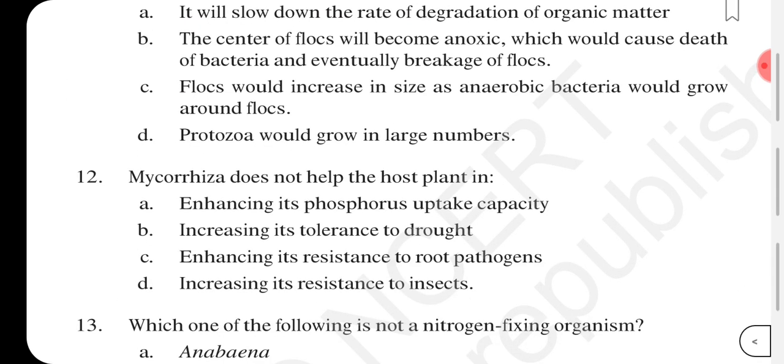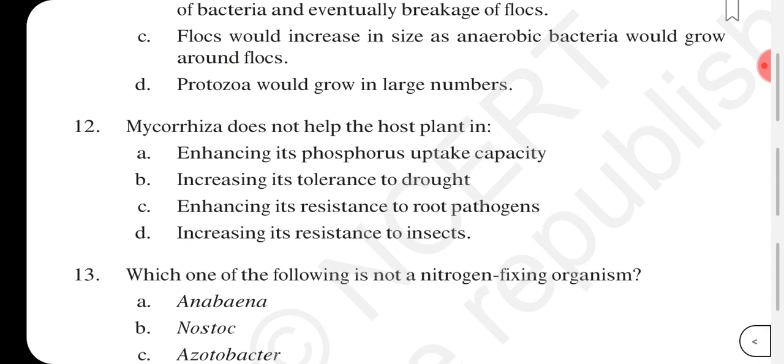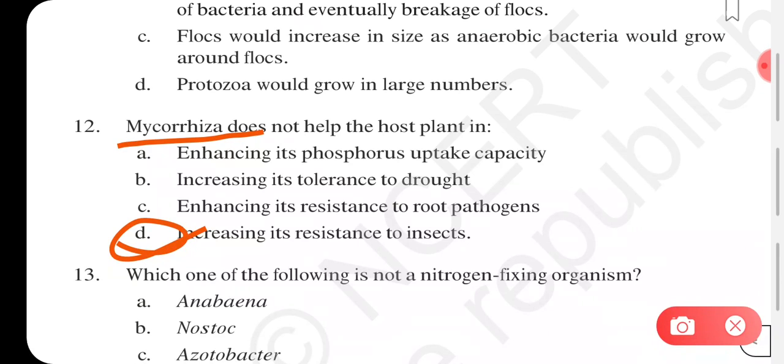Mycorrhizae does not help the host plant in enhancing its phosphorus uptake capacity, increasing its tolerance to drought, enhancing its resistance to root pathogens, or increasing its resistance to insects. Question number 12, answer will be option D. Mycorrhizae does not help the host plant in increasing its resistance to insects.